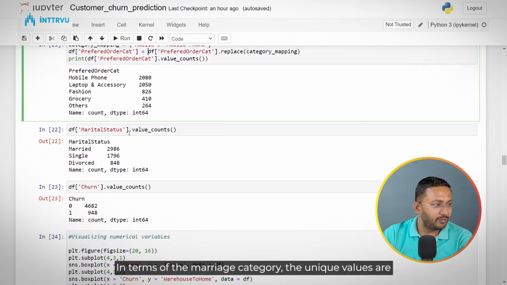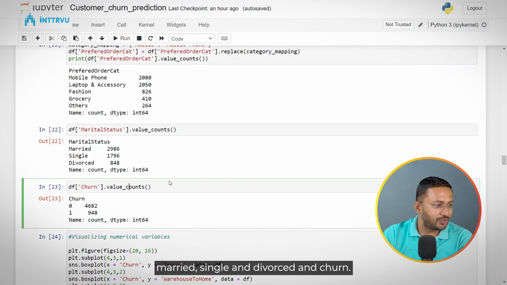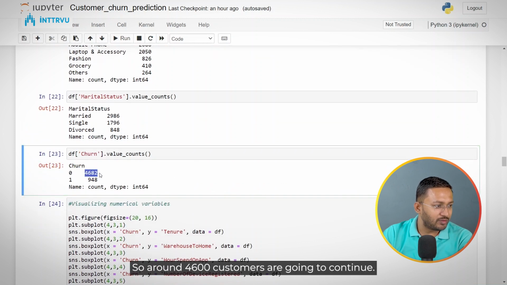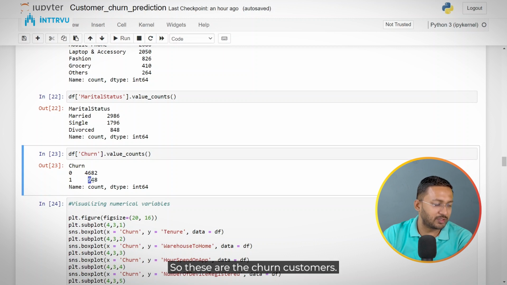Okay, in terms of the marriage category, the unique values are married, single and divorced. And churn, so around 4,600 customers are going to continue. So the label for them is 0, and around 950 customers, their label is 1. So these are the churn customers.